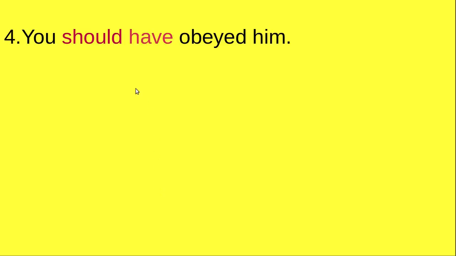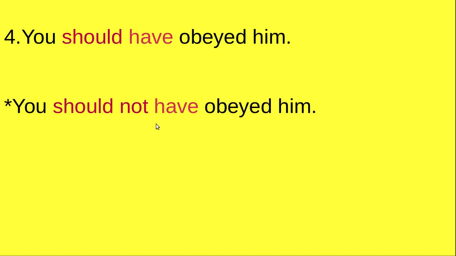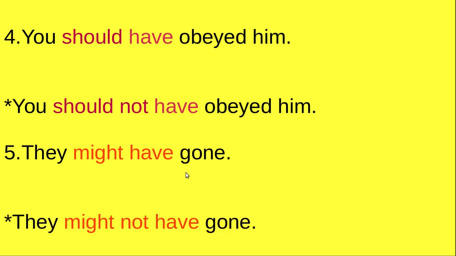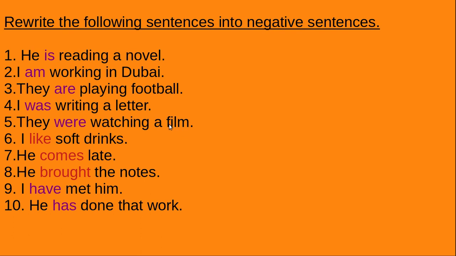Now try this. You should have obeyed him. Should is there, have is there, two auxiliaries are there. Then you have to consider the first auxiliary, right? You shouldn't or should not have, not you should have not obeyed, right? You should not have obeyed him. Then here too the same case is there, so they might not have gone. Clear, yes?